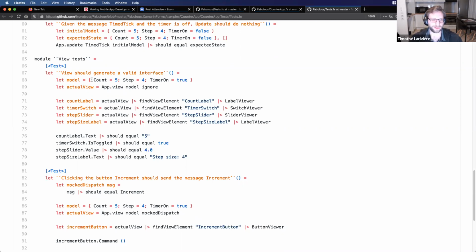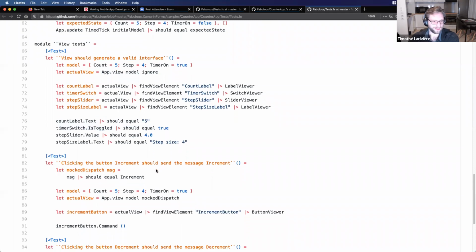So here we can say, here is my state. I'm calling the view function with this state, and I will check that the count label text is equal to 5, that the switch is toggled on, that the step slider is equal to 4, and everything.